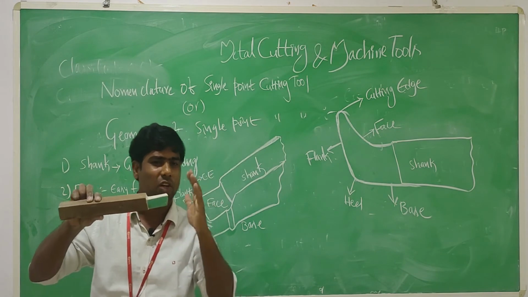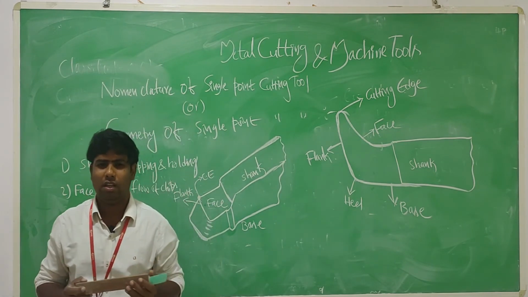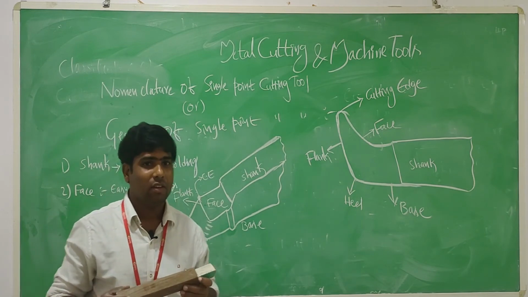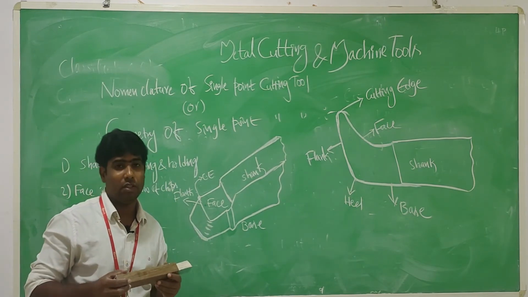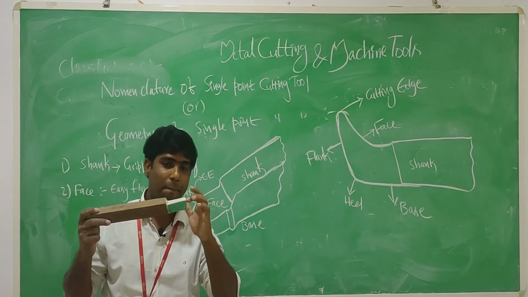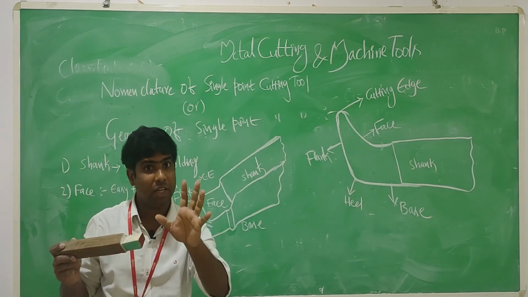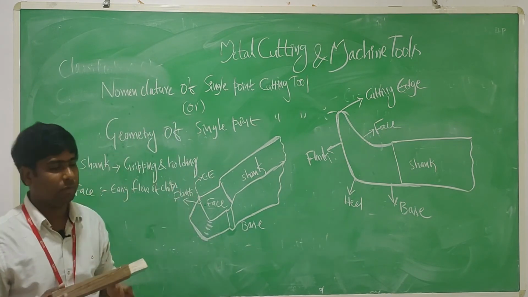The surface roughness is not coming out in a proper way. These are the different harmful effects that come during the machining operation if we do not provide a face. That's why the face is a very important element in the geometry of a single point cutting tool.